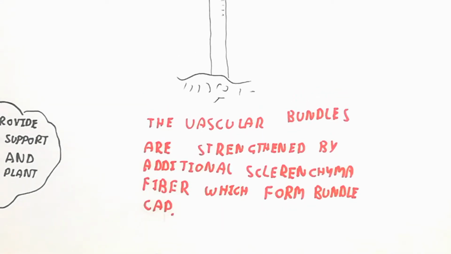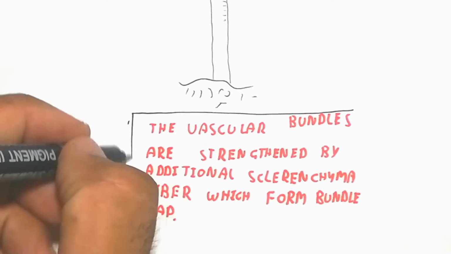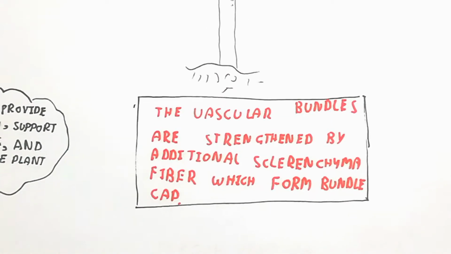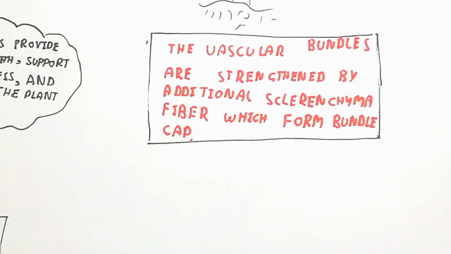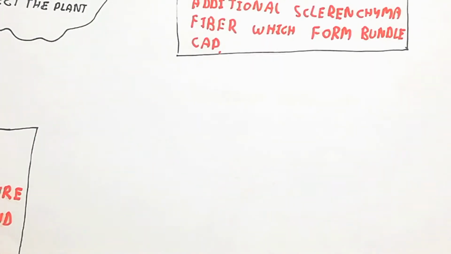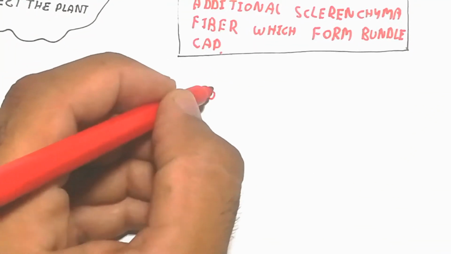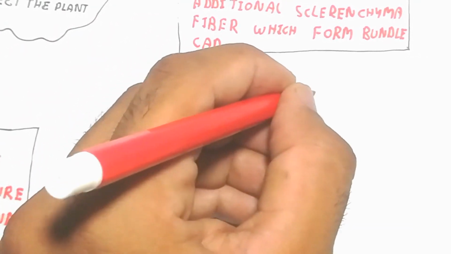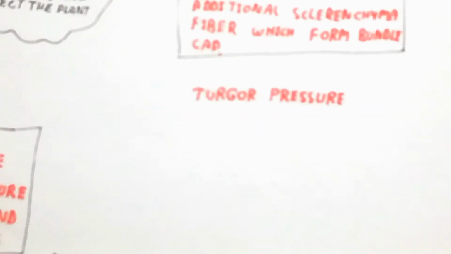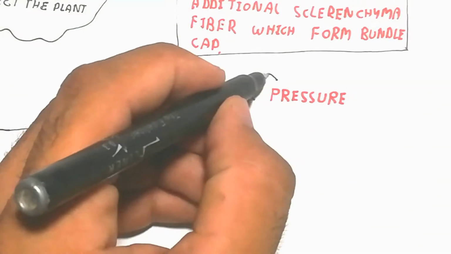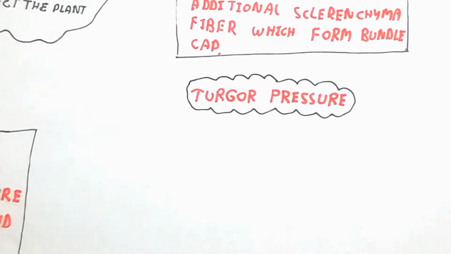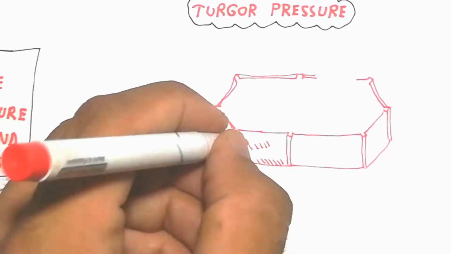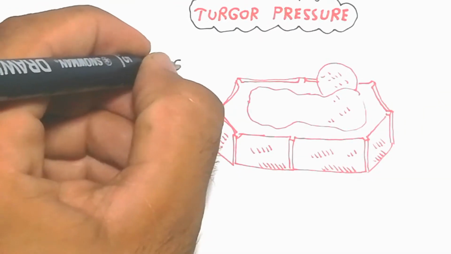Turgor pressure is due to the turgidity from water moving inside the vacuole. So the vacuole will be turgid and exert pressure outside on the wall of the cell, basically dilating the cell. The vacuole wants to improve the volume of the cell. So the cell wall gives the pressure inside, and the vacuole gives the pressure outside.